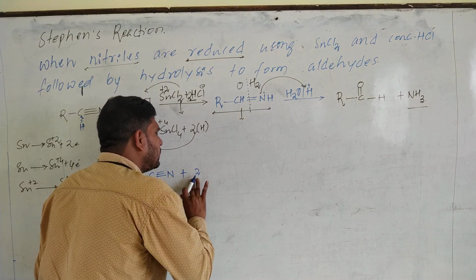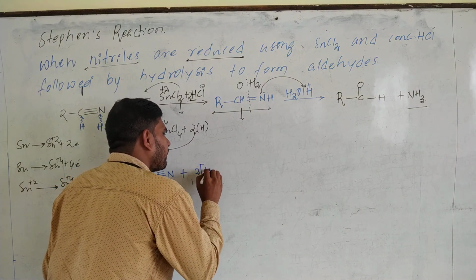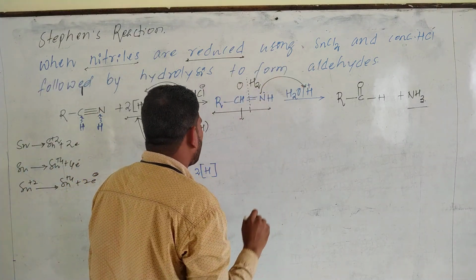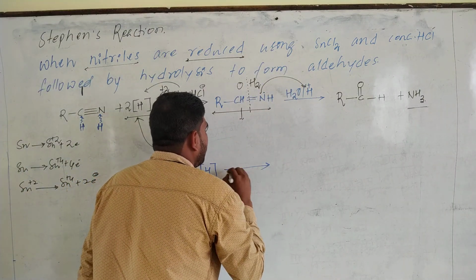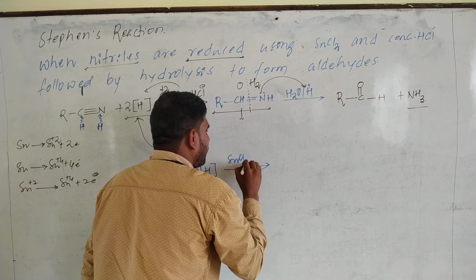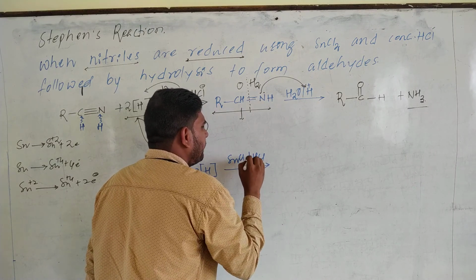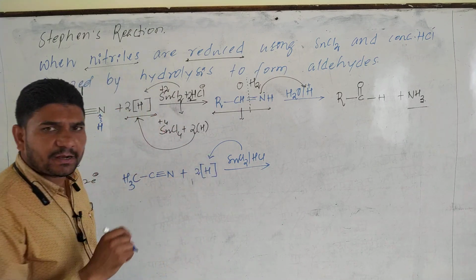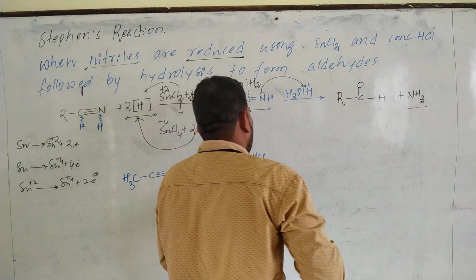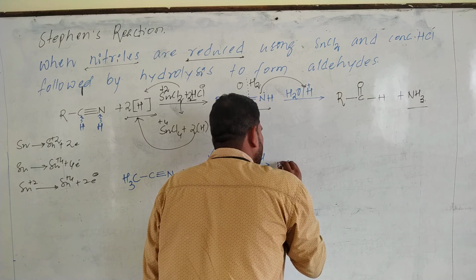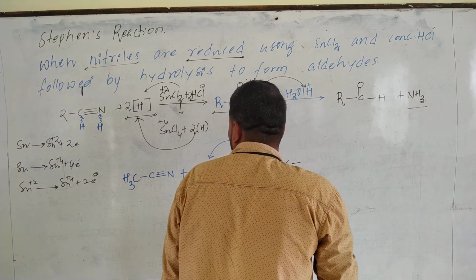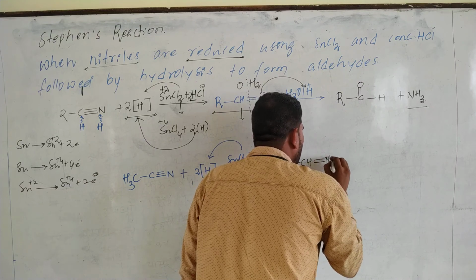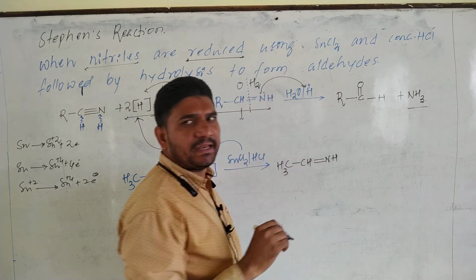As I told you just now, when reduced using stannous chloride and HCl, it gives the nascent hydrogen required for the reduction process. It becomes CH3CH double bond NH. Imine is formed.